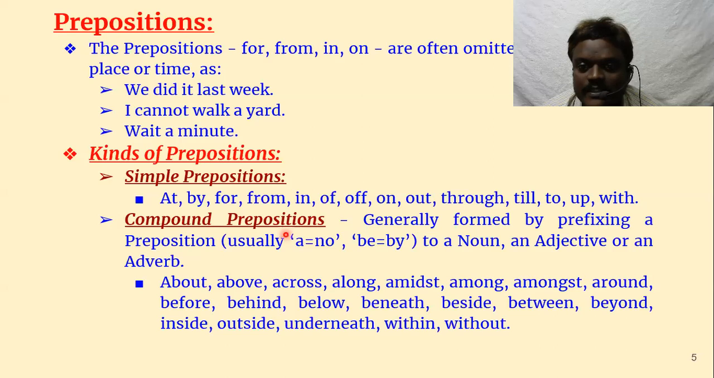Then compound prepositions are made up usually with prefixes. By adding something to a noun, an adjective, or an adverb, we make prepositions. They are generally formed by prefixing a preposition, usually a, which means on, or be, which means by, for example beside, by the side. So by adding them to a noun, adjective, or adverb, we make prepositions.